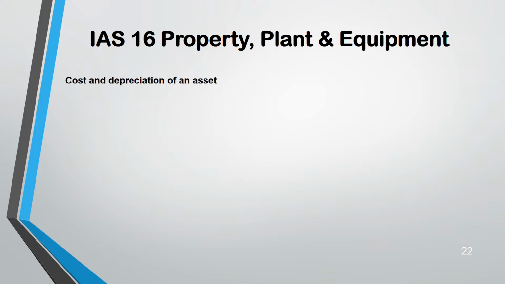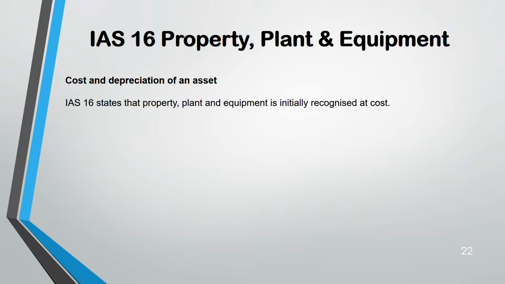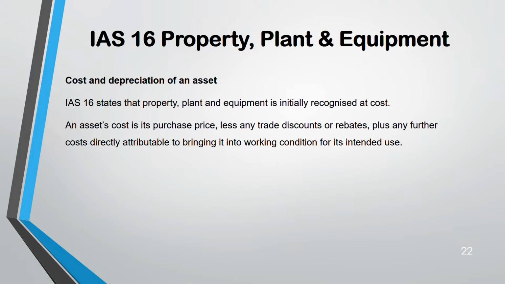Coming to IAS 16, this is something I know is very common and it is often liked by students actually. So first we'll go through the cost model, then we'll go through the revaluation model. Cost: initially property, plant and equipment is recognized at cost. Cost includes purchase price less any trade discounts or rebates, plus cost that is directly involved in bringing that asset to a working condition.